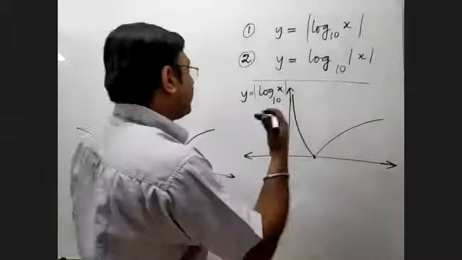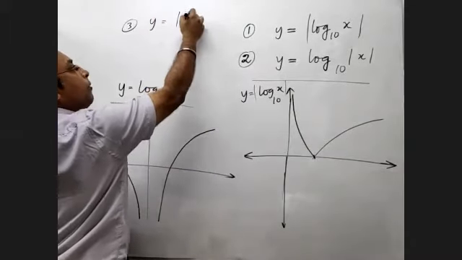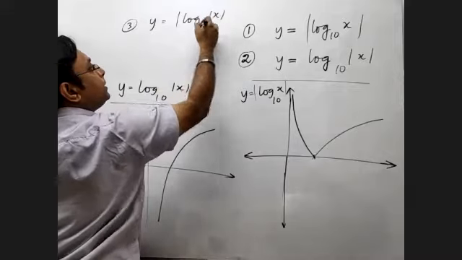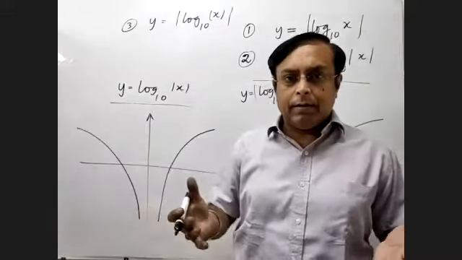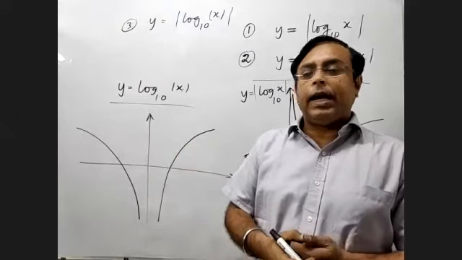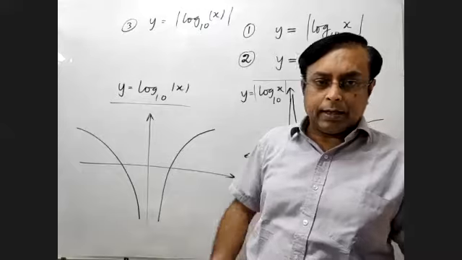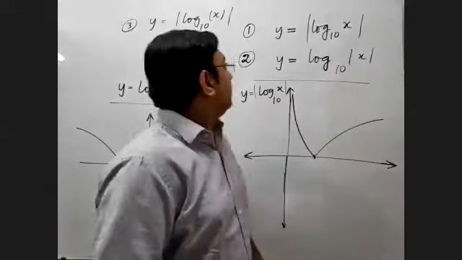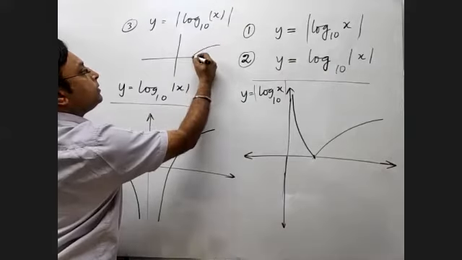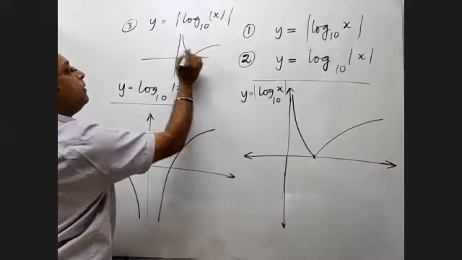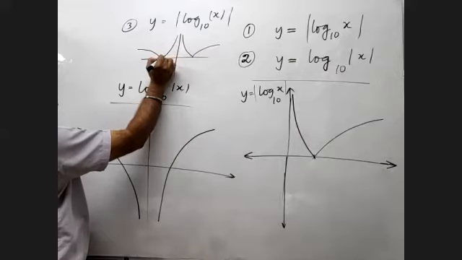Now we can also have one final one, and this will be easy of course now with the backdrop of discussion. Mod of log mod x base 10. Okay. So that would mean what? That in both the sections, the negative part, these two parts I mean, will get reflected. So I think that's an easy one to wind up. So we can draw it like this. So it will come like this, and then like this, and this will also come like this, and then like this.